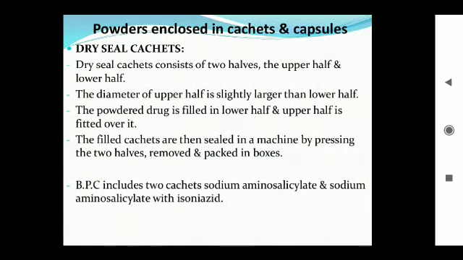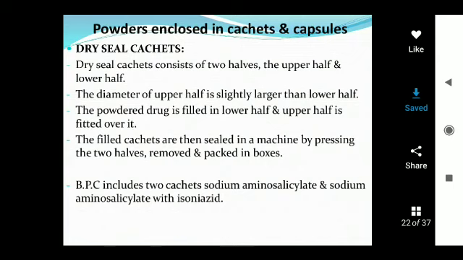Dry seal cachets. Dry seal cachets consist of two halves, an upper half and a lower half. The diameter of the upper half is slightly larger than the lower half. The upper half has a larger size when compared to the small lower half. The powder drug is filled in the lower half. The upper half is placed over the lower half. These can be sealed by machine pressing. After the two halves are pressed, it can be removed and packed in suitable bags.